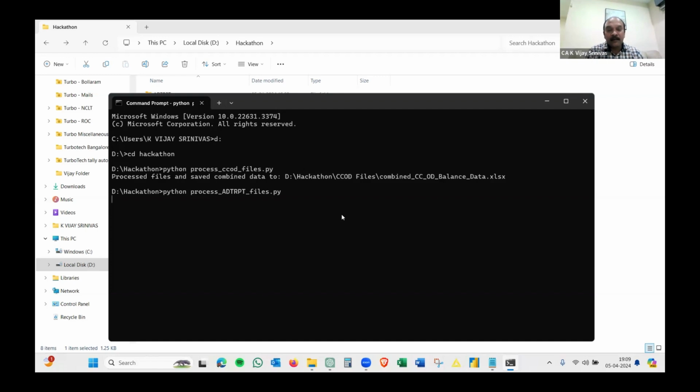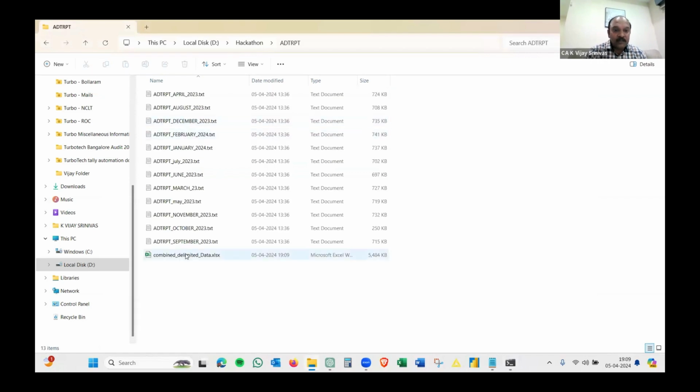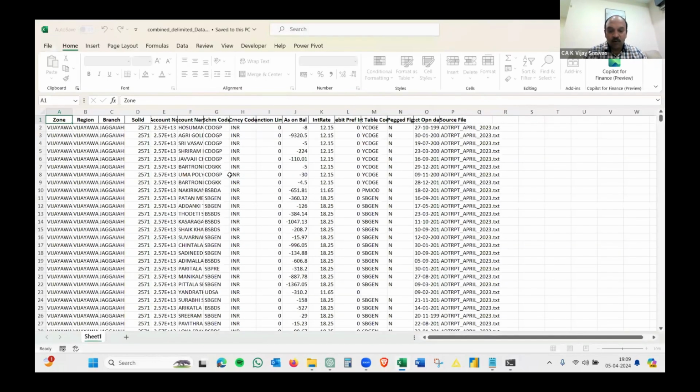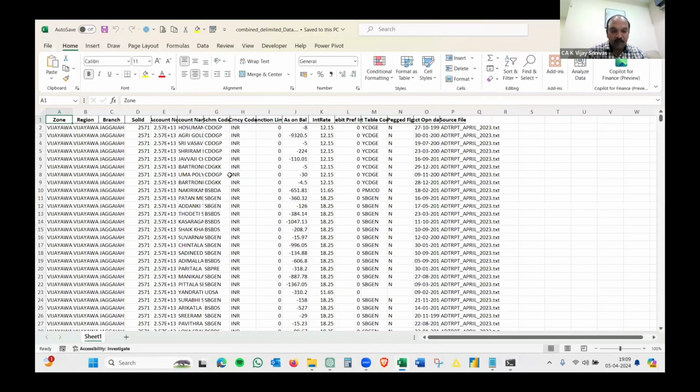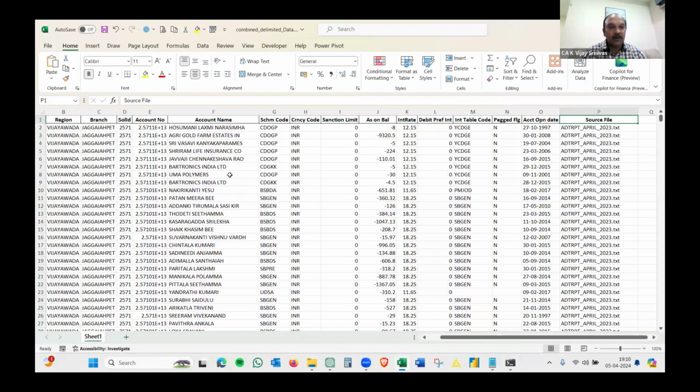So this is what, again, recollect those 3 mantras which I displayed earlier. Now our file is ready. Go back to the folder. These are the 12 files, and this is the 13th file which it has generated, where it has consolidated all those 12 files in one go. You have all the files, including the source file. You can perform any analysis like interest spread or multiple facilities for the same loan or whatever it is.